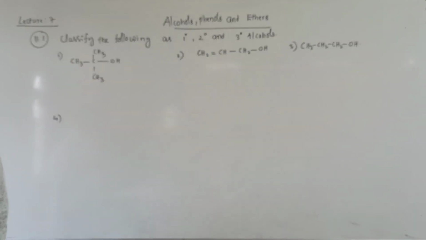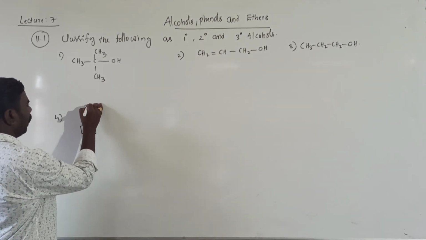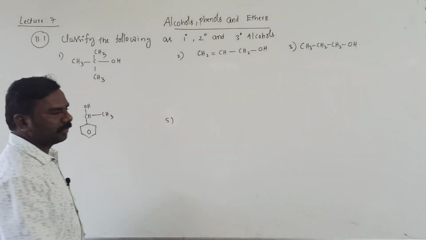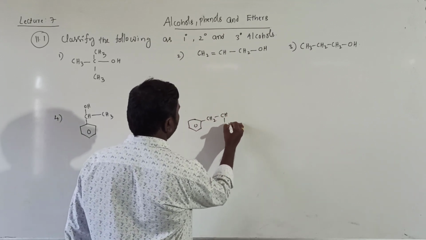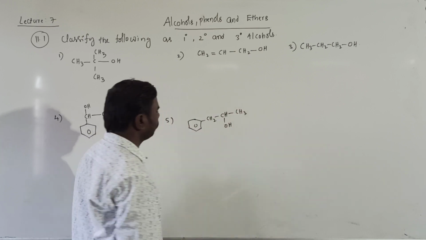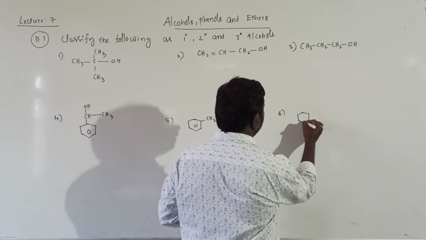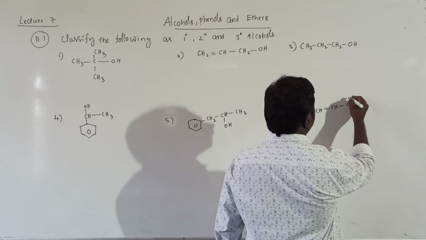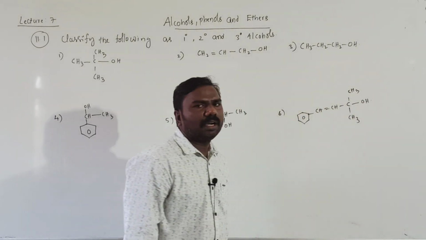Fourth one is a benzene ring with CH(OH)CH3. Fifth one is a benzene ring with CH2CH(OH)CH3. Sixth one is a benzene ring with CH=CH-C(CH3)2OH. So these are the compounds given.